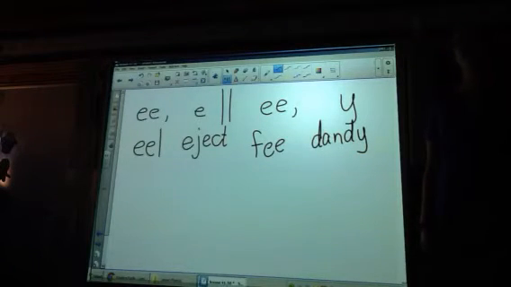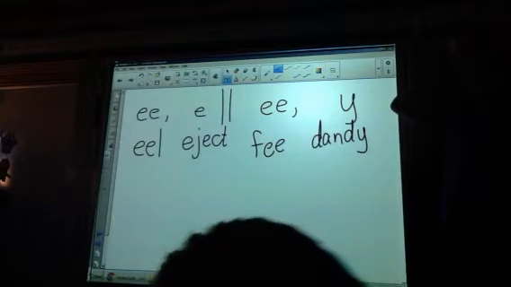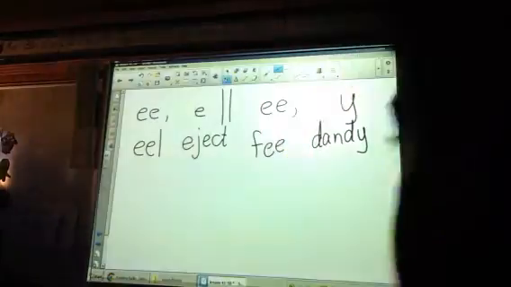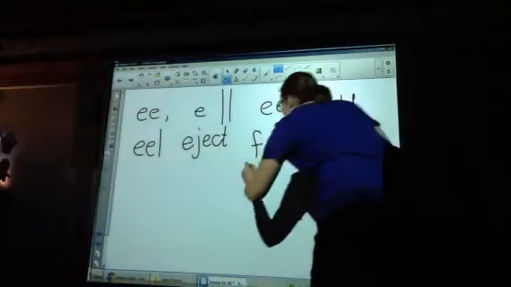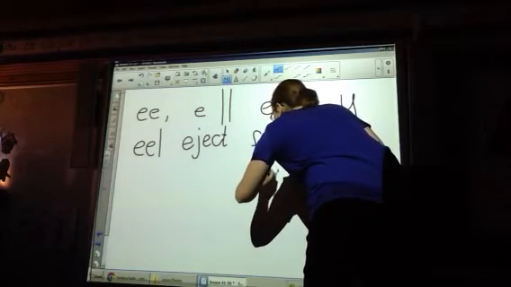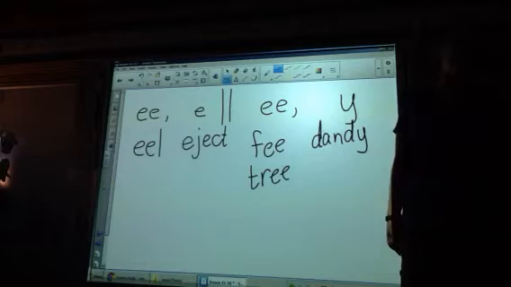Echo this word. Tree. Tree. How many syllables do we have? One. Where do you hear the E sound? At the end. How are we going to spell it? T-R-E-E. E. Very good. T-R-E-E. Okay. Tree.